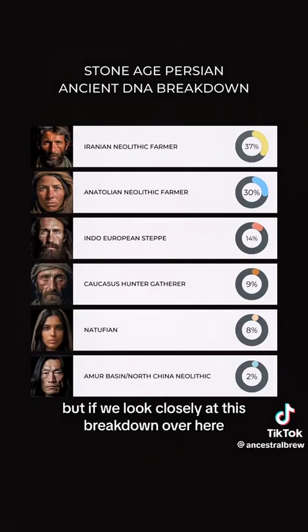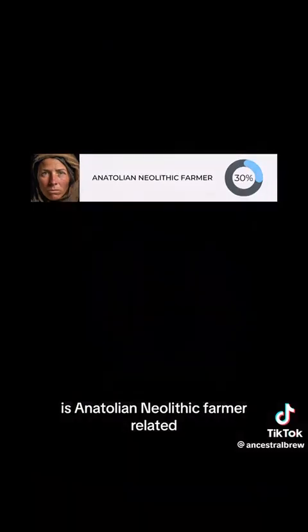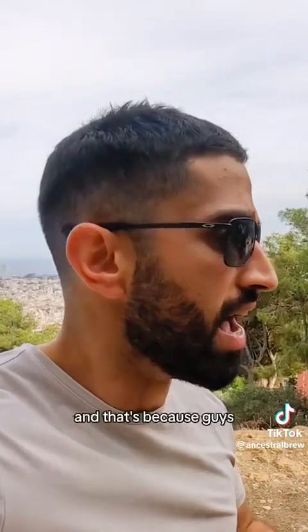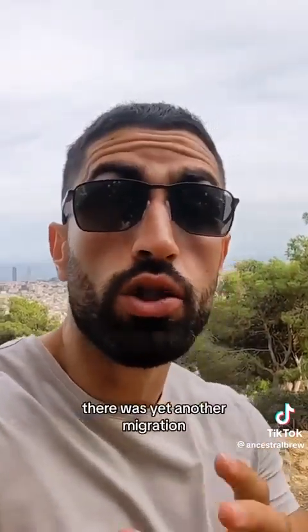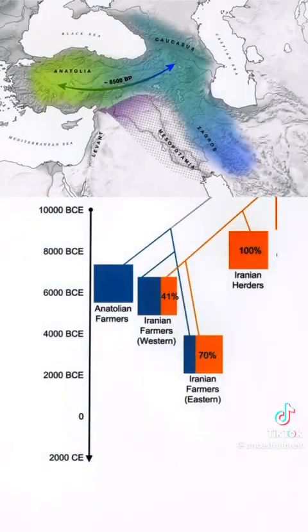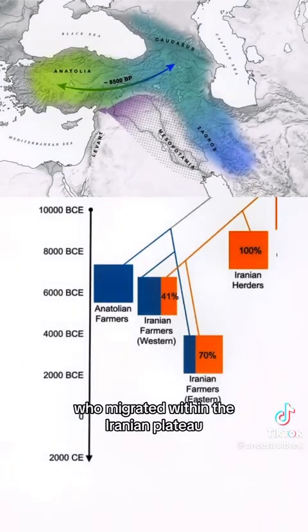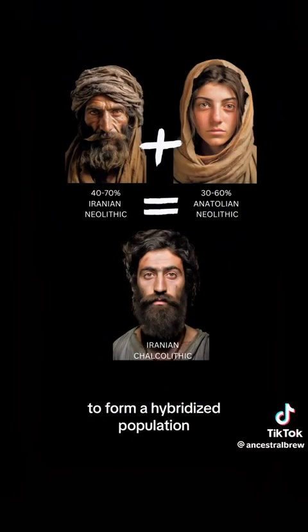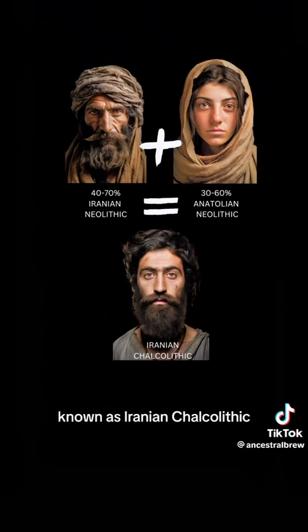But if we look closely at this breakdown over here, what we see is that around 30% of their DNA is Anatolian Neolithic farmer related. And that's because, guys, around 8,000 years ago, there was yet another migration. This time, it was characterized by agriculturalists who originated in Anatolia, who migrated within the Iranian plateau, mixing with the Iranian Neolithic farmers to form a hybridized population known as Iranian Chalcolithic.